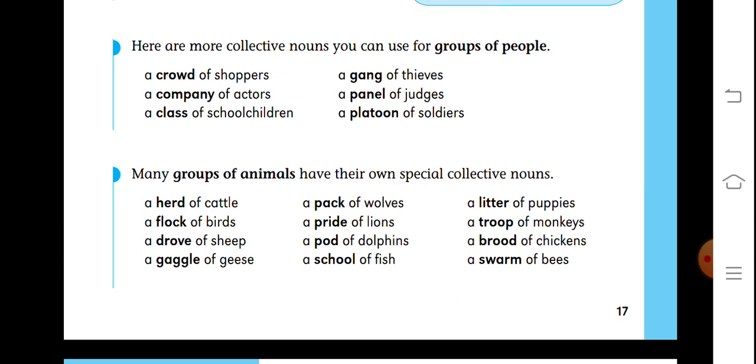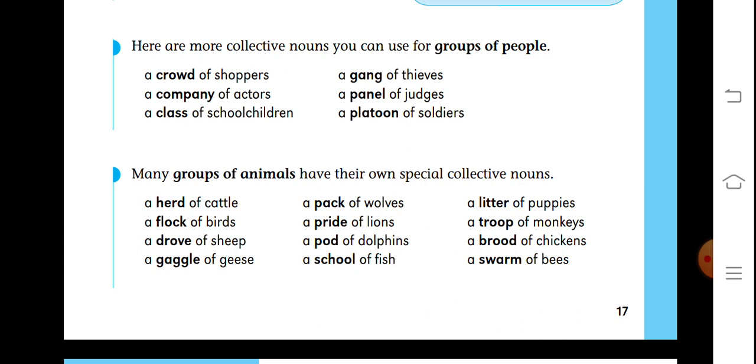Many groups of animals have their own special collective nouns: a herd of cattle, a flock of birds, a drove of sheep, a gaggle of geese, a pack of wolves, a pride of lions, a pod of dolphins, a school of fish, a litter of puppies, a troop of monkeys, a brood of chickens, a swarm of bees.